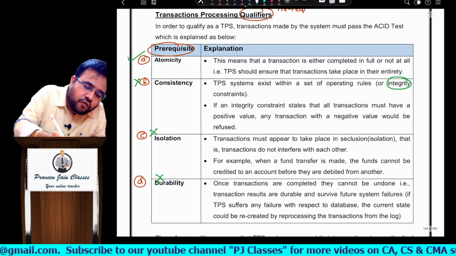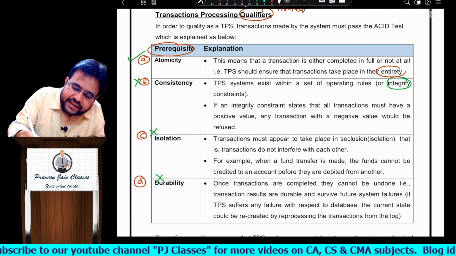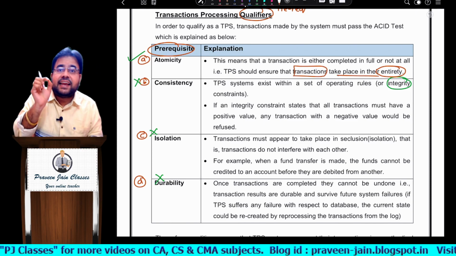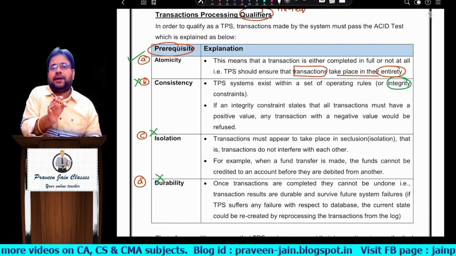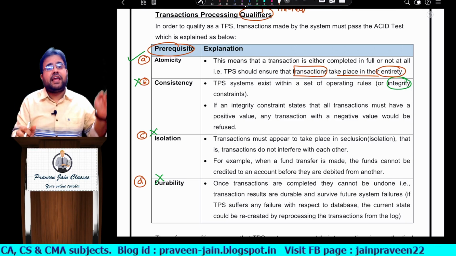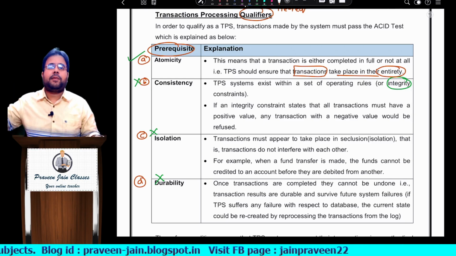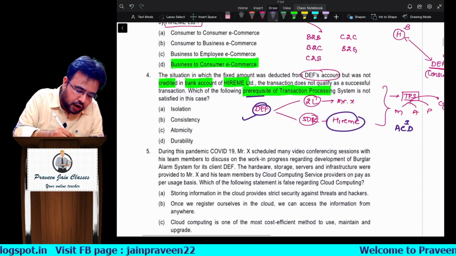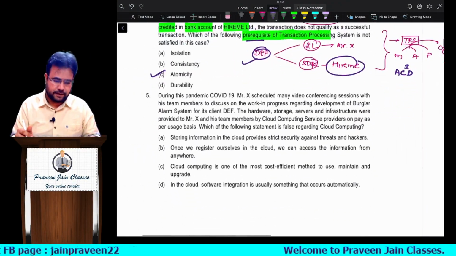What atomicity wants is entirety, meaning the transaction should take place in its entirety. Meaning, if debit happens, credit should also happen. If my balance is shown reduced, your balance should also be shown increased. So in this case, what would be the answer, sir? Atomicity would be the answer. Clear? Next question, sir.